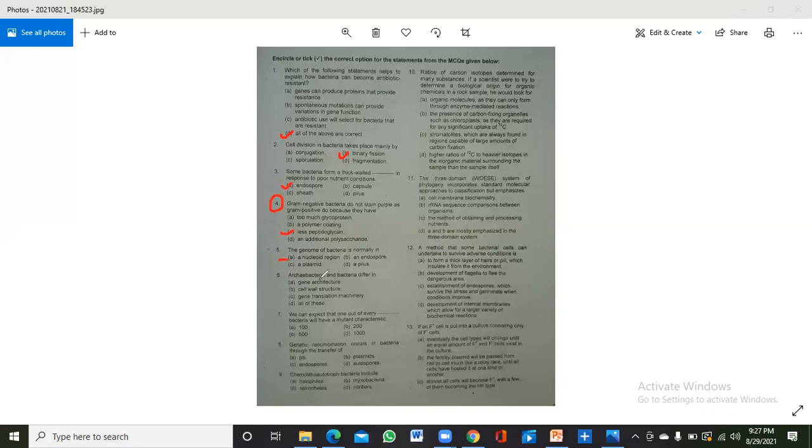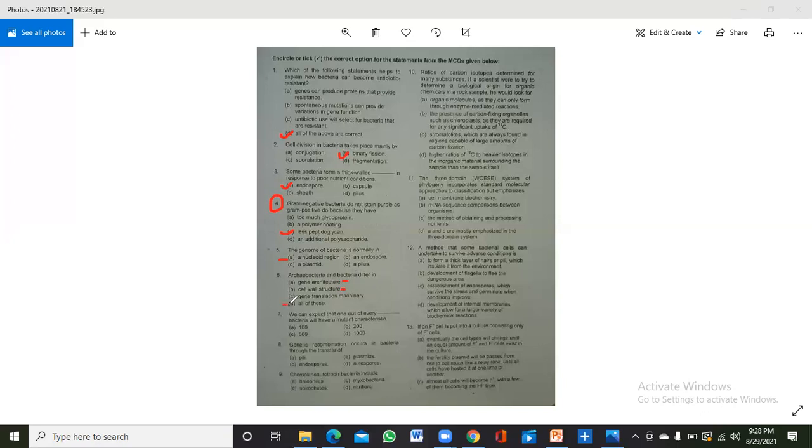Now, archaebacteria and bacteria differ in... There are two types of bacteria, archaebacteria and eubacteria. They differ in gene architecture, cell wall structure, and gene transcription machinery. Archaebacteria are different from eubacteria with respect to gene architecture, because the genes of bacteria and archaea are different. Cell wall structure is also different, gene transcription machinery is also different, and the ribosomes are also different.